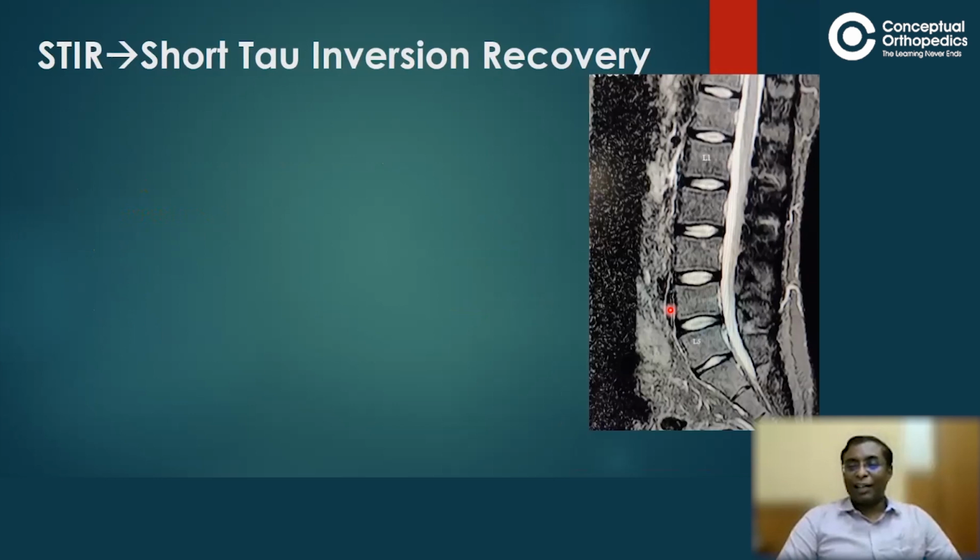This is a dark horse. It's known as STIR or short tau inversion recovery sequence. And friends, to find out any edema, this is the best sequence. Let the edema be due to inflammation or infection or tumor or fracture. This is the best sequence.